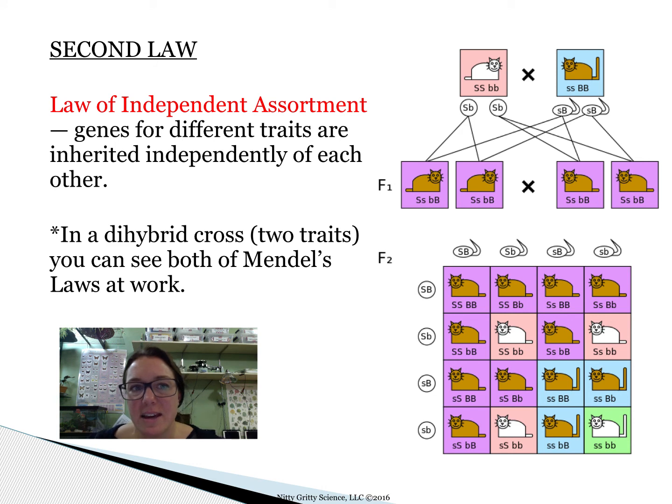The last concept I want to go over with you really quick here is the second law that Gregor Mendel came up with, and that is the law of independent assortment. That is when genes for different traits are inherited independently of each other. They are not dependent on each other. And the picture here shows a dihybrid cross.